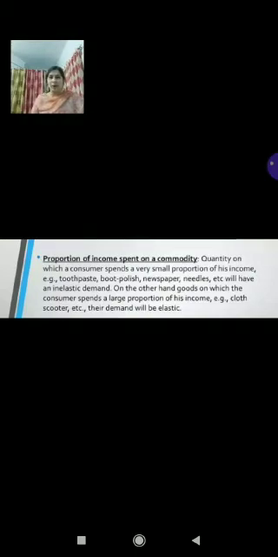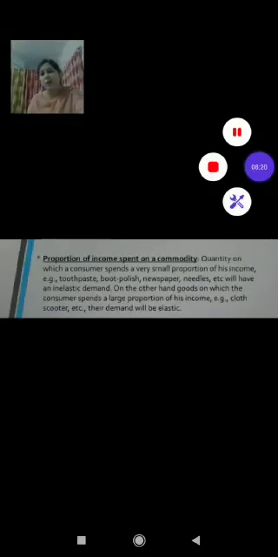On the other hand, the demand for goods which are expensive, on which we spend a large portion of our income, for example, furniture, clothes, etc., is likely to be elastic since the consumer spends a large fraction of his income on these goods. A change in the prices will have a considerable effect on the budget of the consumer and therefore will affect his demand to a great extent.